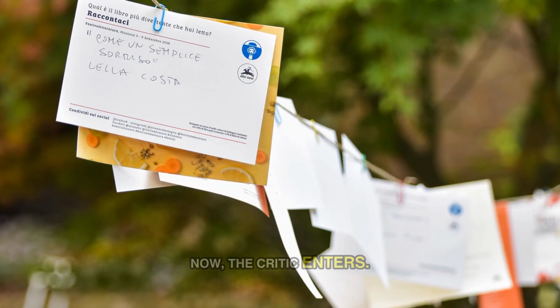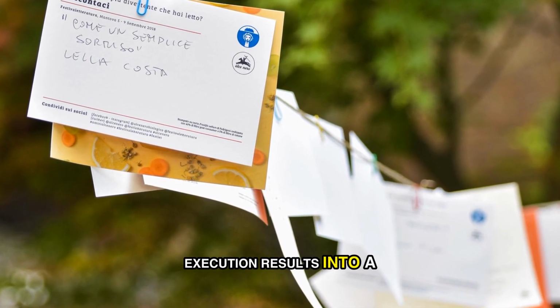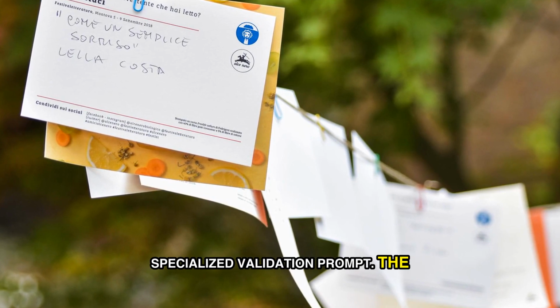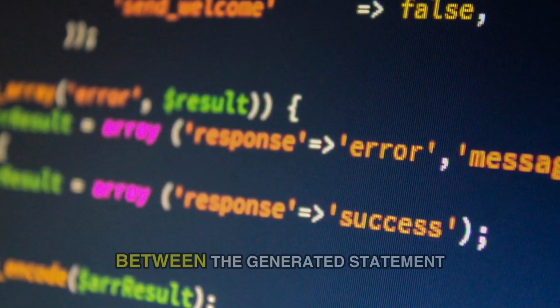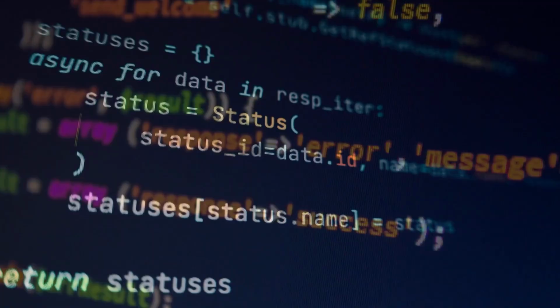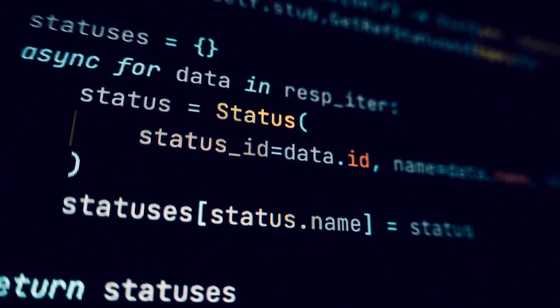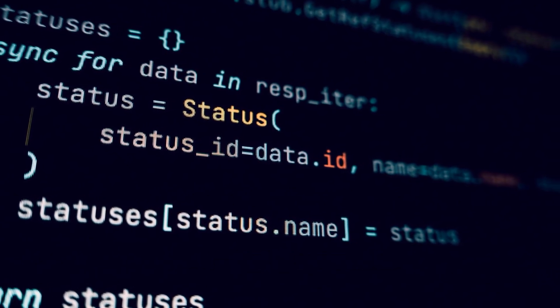Now, the critic enters. We feed both the initial draft and the execution results into a specialized validation prompt. The critic's prompt is hyperspecific: identify any disconnect between the generated statement and the observed execution data. If the critic returns a pass, we move to final output. The confidence threshold has been met.